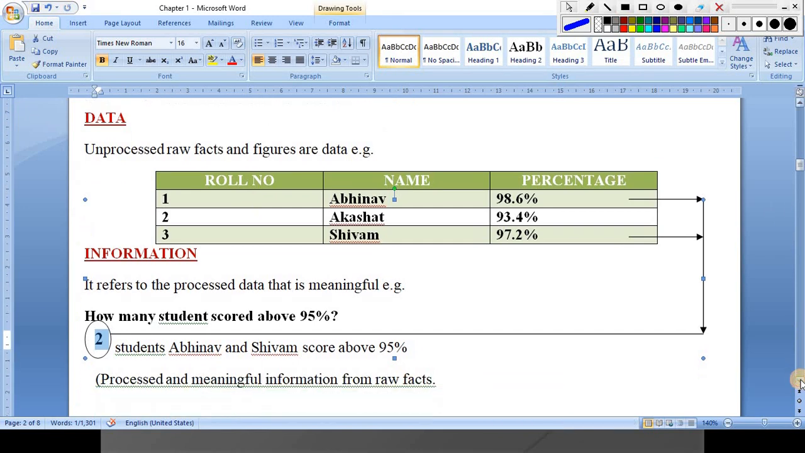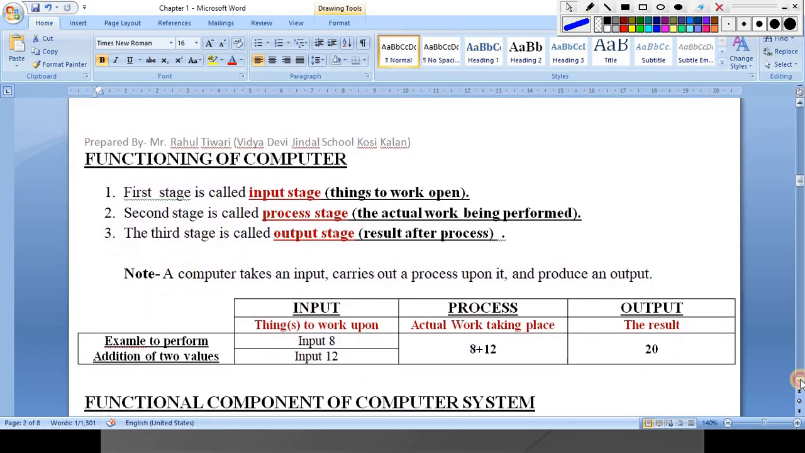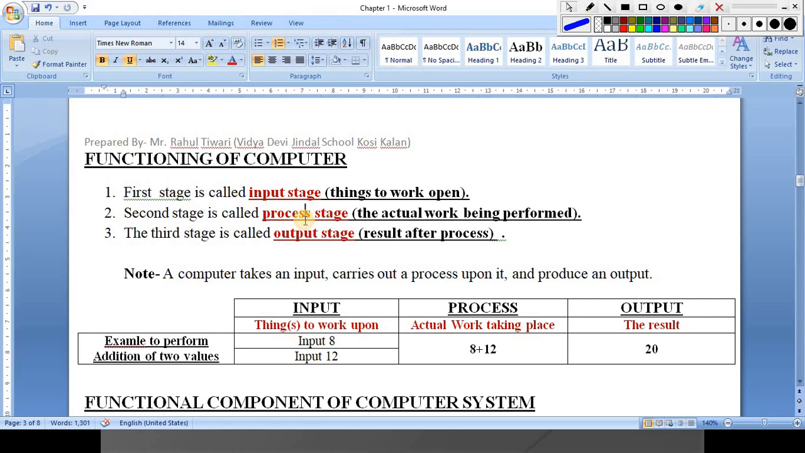Clear? Now the next topic is functioning of a computer. Okay students, the first step is input, the second step is where your data is processed, and in the third step output will be produced. So we are going to perform the addition of 2 values. Suppose we input 8 and 12. 8 and 12 are data. Now it is processed to perform addition, 8 plus 12. So the result is 20.